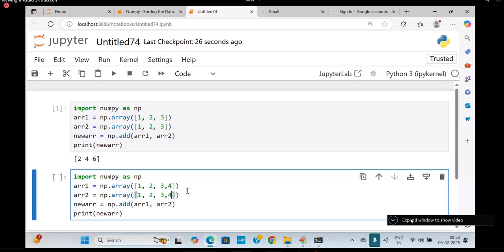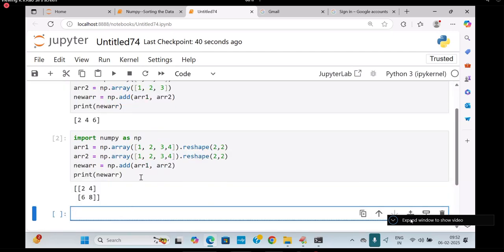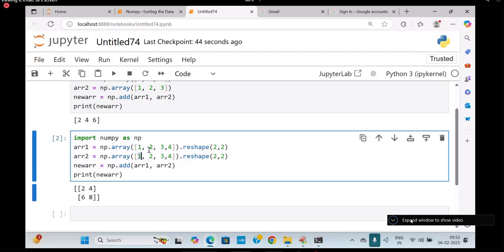I am writing this part. This is called what? Reshape of 2, comma 2. And this is also reshape of 2, comma 2. Now I am going to add it. It is called element wise addition only, already covered. 1 plus 1, 2 plus 2, 3 plus 3, 4 plus 4.